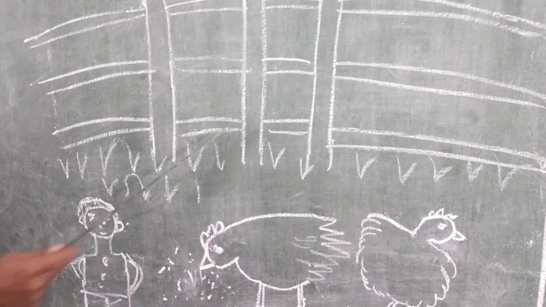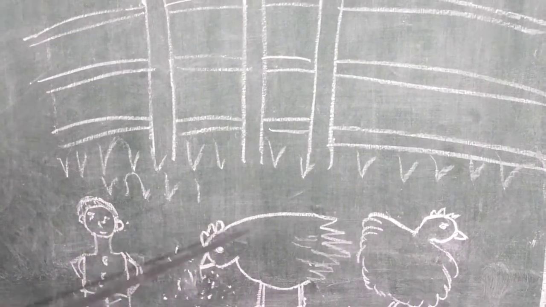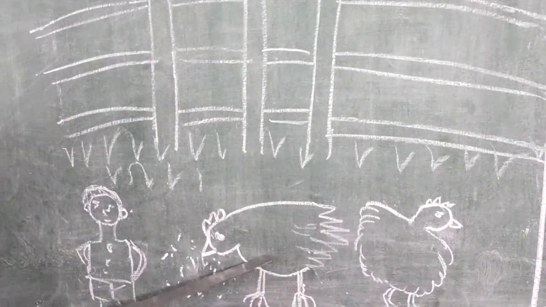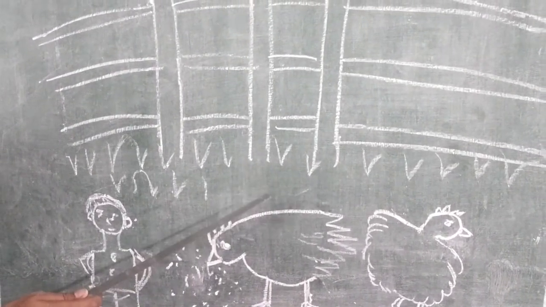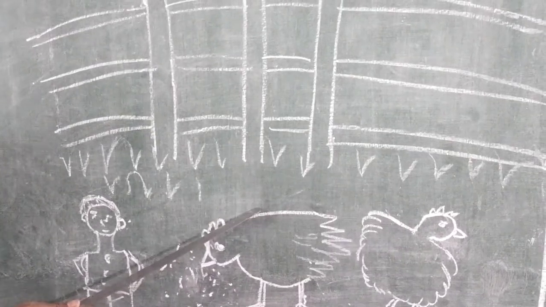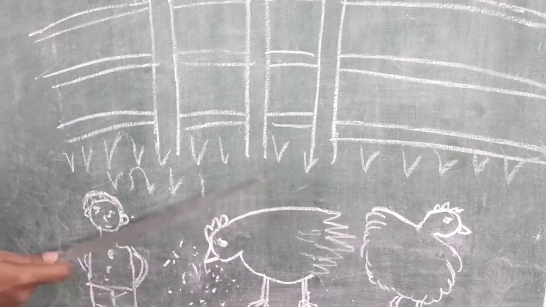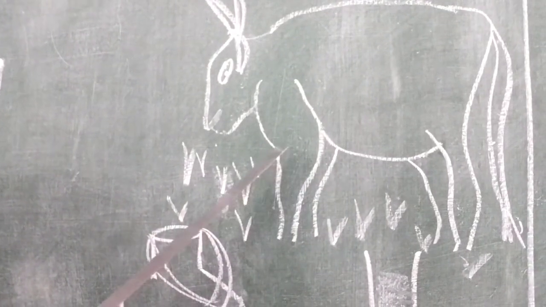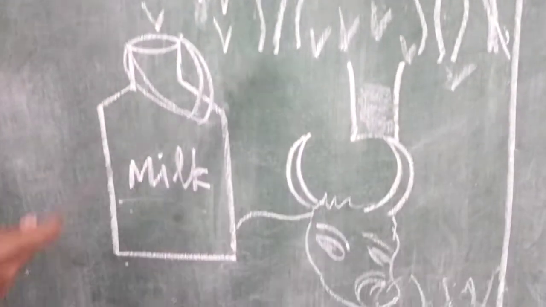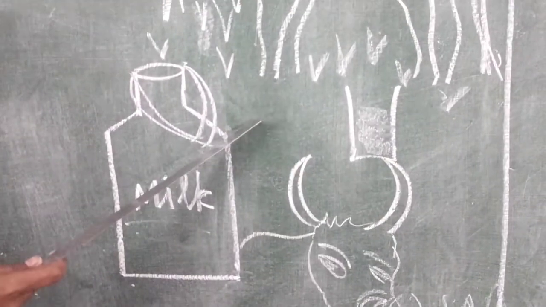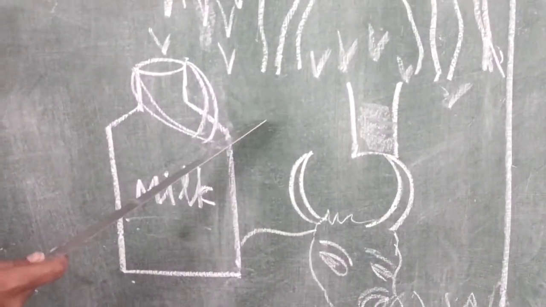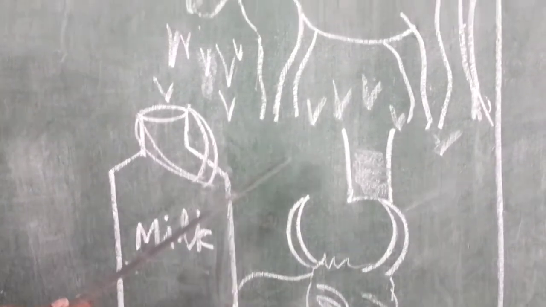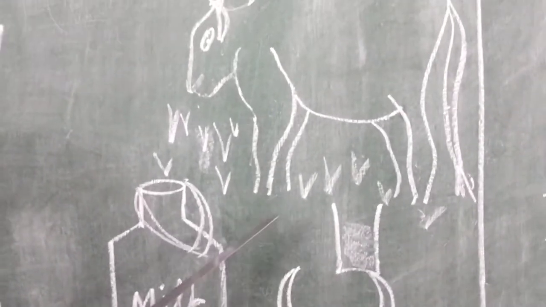Okay. Students, now look at this picture. Here some birds are there. So we rear some birds in a particular area. So this is also one of the farming activities. Students, now look at this picture. Here some cattle like cow, buffaloes are reared here, isn't it? So this is also one of the farming activities. So here rearing of some cattle in the particular area.